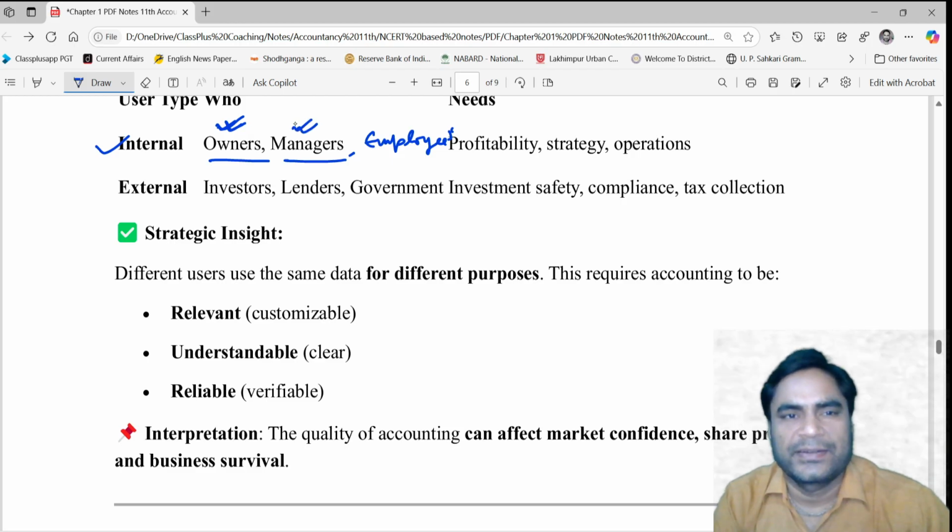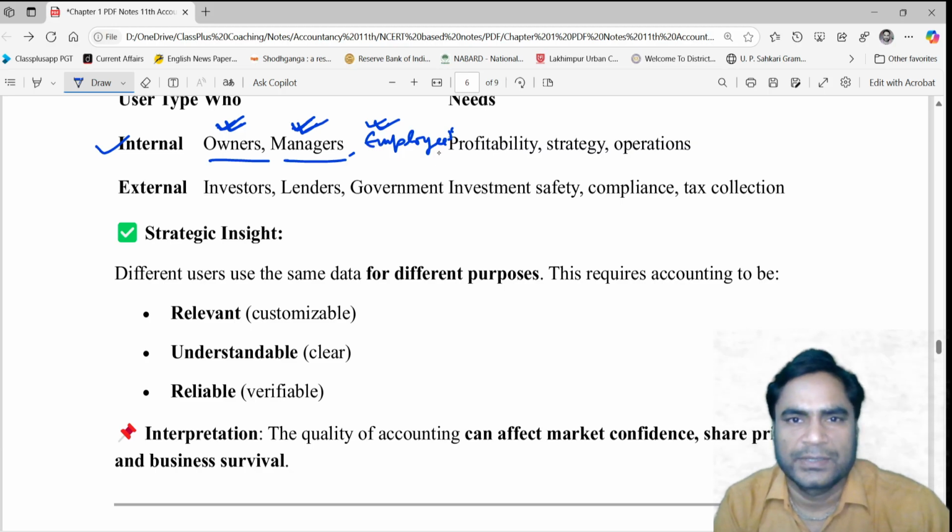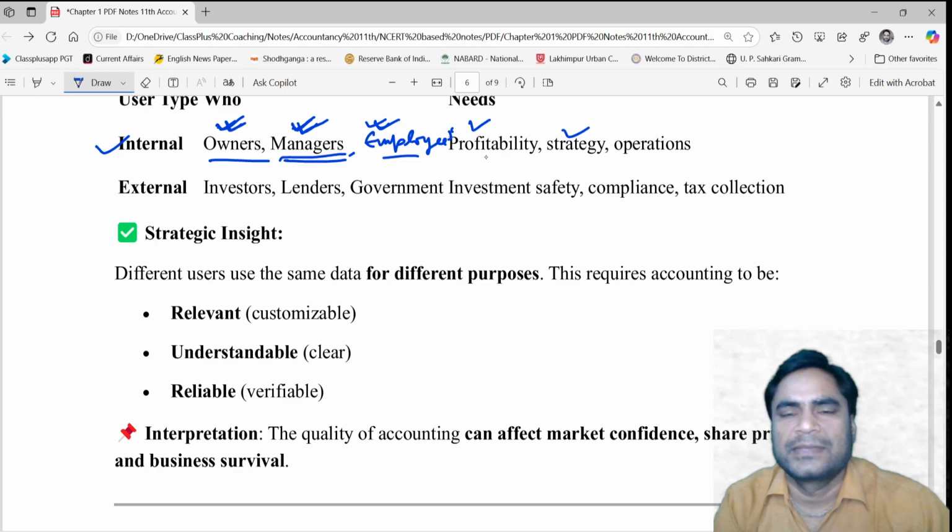Managers have to justify their salary. They need to earn the minimum amount required and justify their salary. They are also interested in knowing the amount of profits. Ultimately, if the profit is much more, then they will be able to get more bonus, more incentives from their managers. Okay, so owners are interested in knowing the profitability. Managers have to prepare different strategy, and employees have to perform daily operations every day. So they need various information.